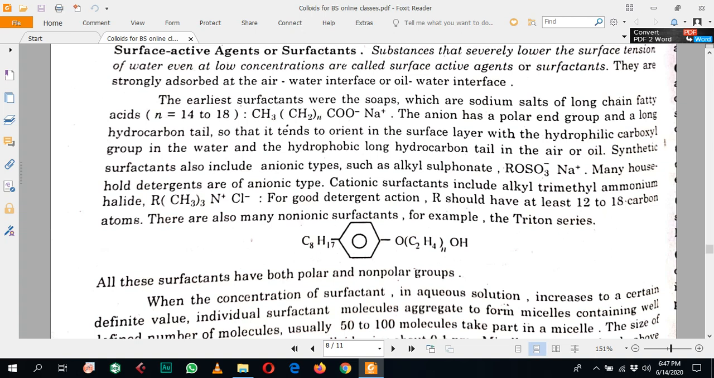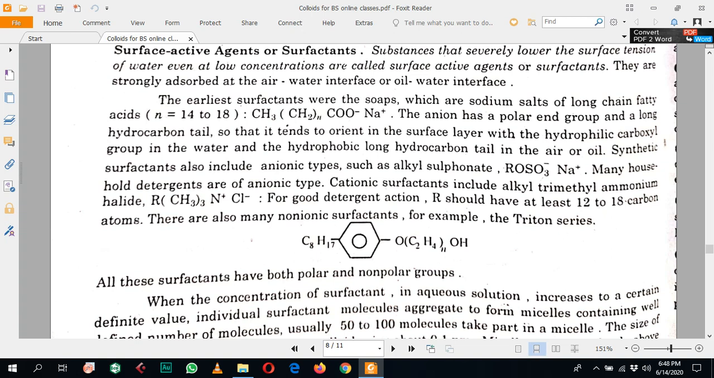The most common surfactants are soaps, which are the sodium salts of long chain fatty acids. This long chain fatty acid has a carbon chain of nearly 14 to 18 carbons, and the other end is the polar end, which mostly consists of the carboxylic group. So this is the polar end, and this is the non-polar end, which is called the hydrocarbon chain end.